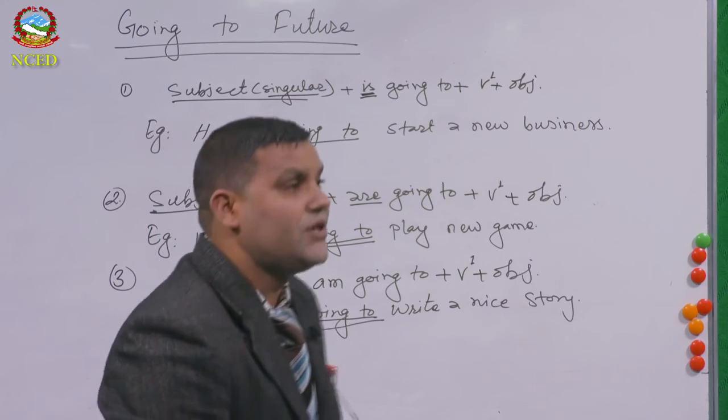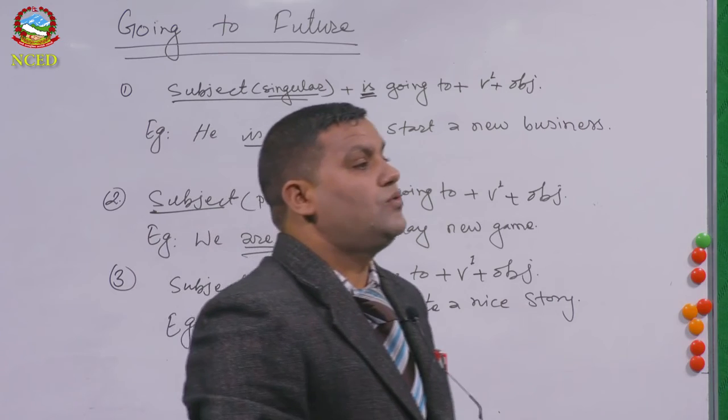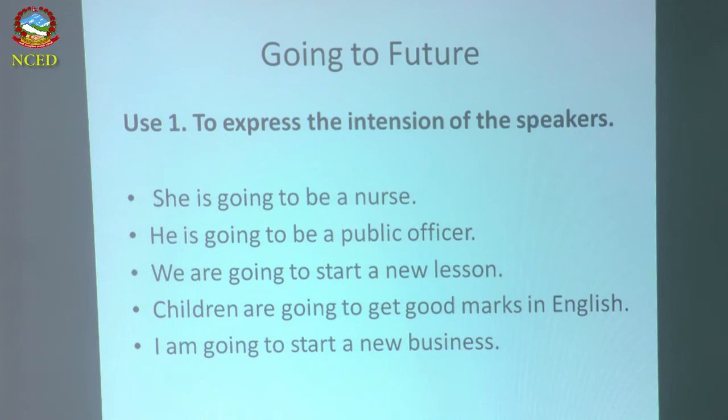So, let's see some use of the going to future. It is used to express the intention of the speaker. What he or she has got the intention to do in the near future, which is almost sure. So it means she is going to be a nurse. Okay? It looks like present continuous, but exactly it is almost set, and that action will take place in the future, not now. He is going to be a public officer.